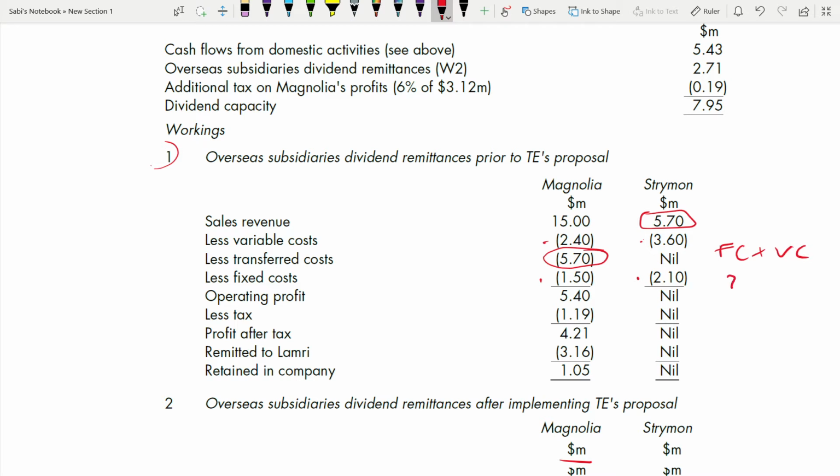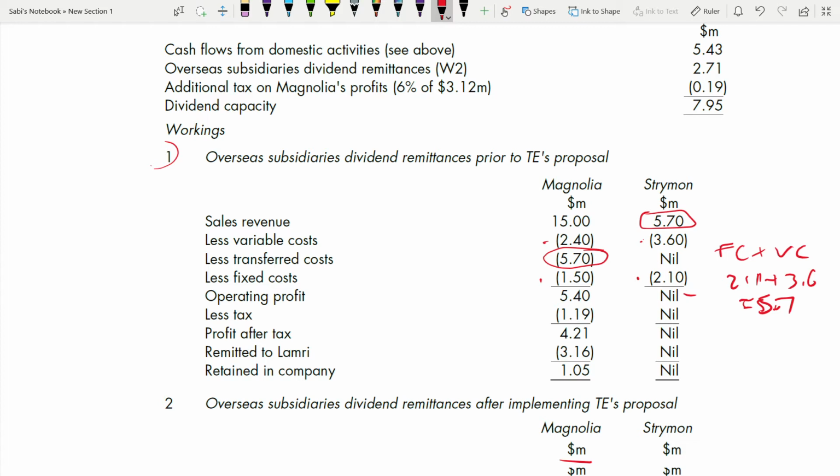What is your fixed cost? 2.1. What is your variable cost? 3.6. What is your total cost? 5.7. So this 5.7 is your total cost, and it will also be your sales revenue. So this is your sales revenue for Strydom, because Strydom is selling, but for Magnolia it will be a cost. That's why it's deducted, and you get nil here, because your sales revenue is equal to your total cost for Strydom.